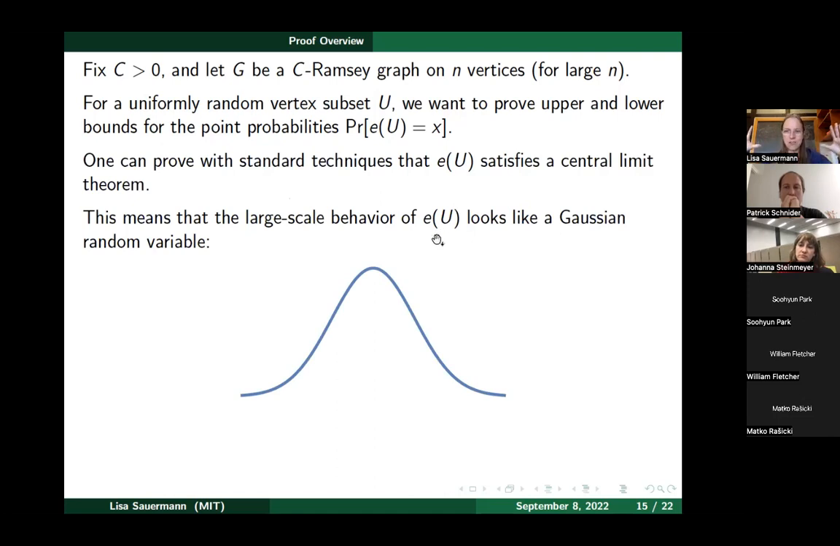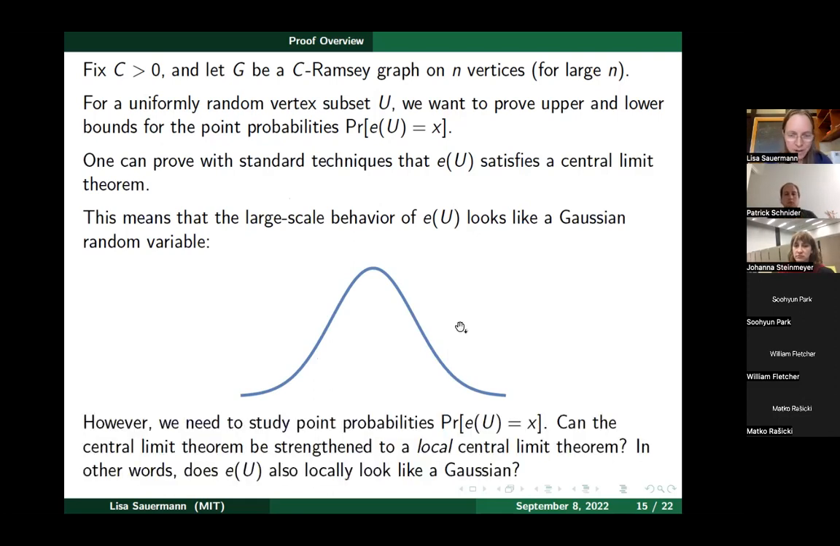So if you zoom out a lot, look at it at a very rough large scale, E of U looks like this. Okay, so that's nice, but we need to make a more precise statement, right? We need to study point probabilities. So we need to study this random variable E of U up to a very small scale, up to each individual point. And so is it plausible that this central limit theorem, which tells us basically large scale, when we zoom out a lot, we get this Gaussian picture, can we strengthen this to a local central limit theorem?